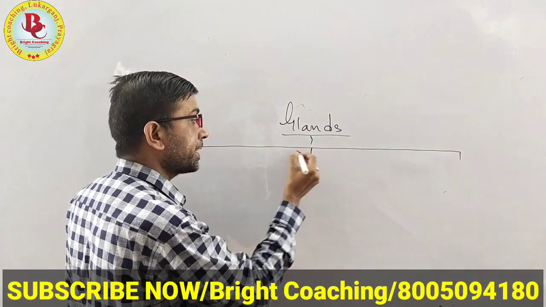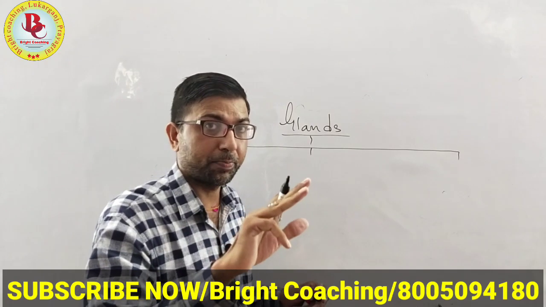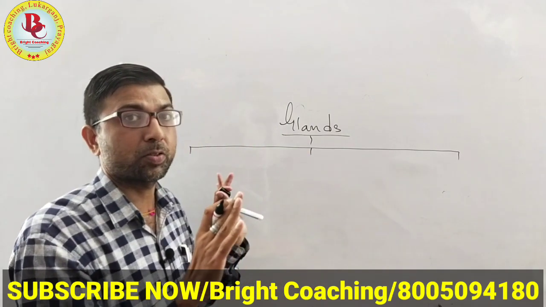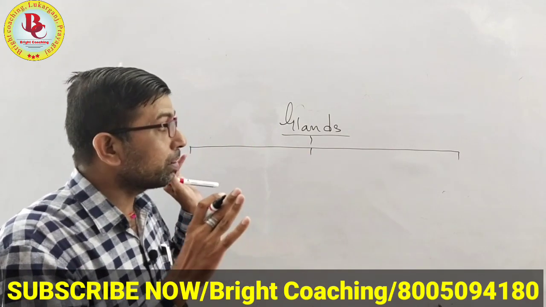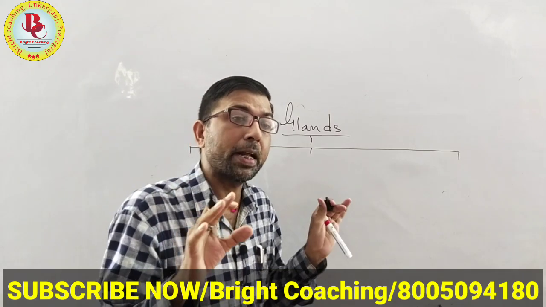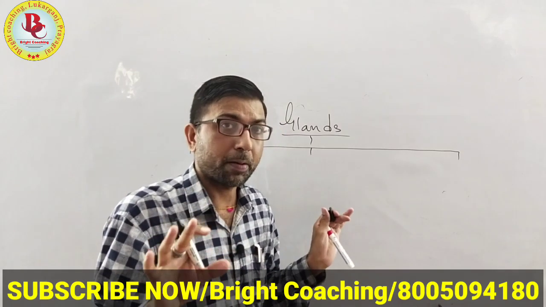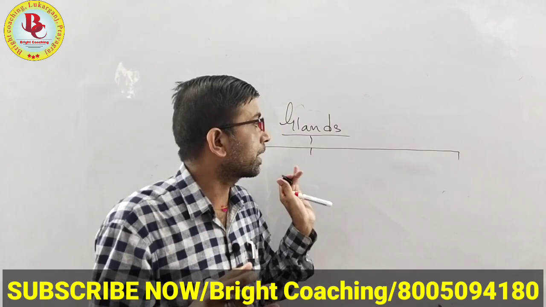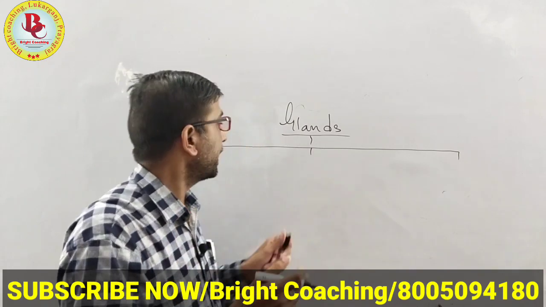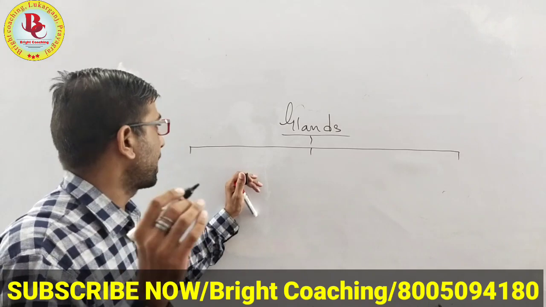There are 3 types of glands. Glands can be divided, or classified, into 3 types. And all these 3 types are present in our body. Especially in the human and higher types of animal body, all 3 types of glands are present. But in the plants, all glands are not present. Okay guys, then we will discuss the types of glands.